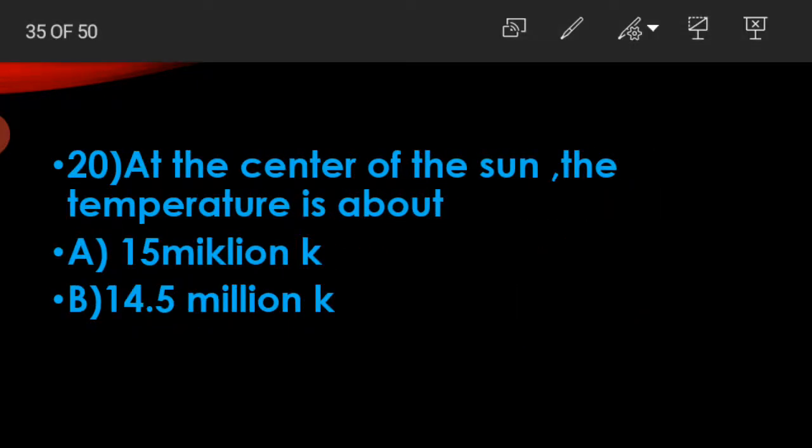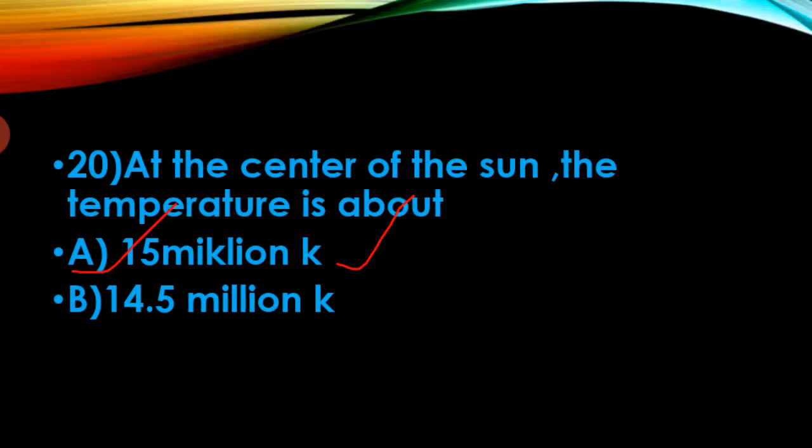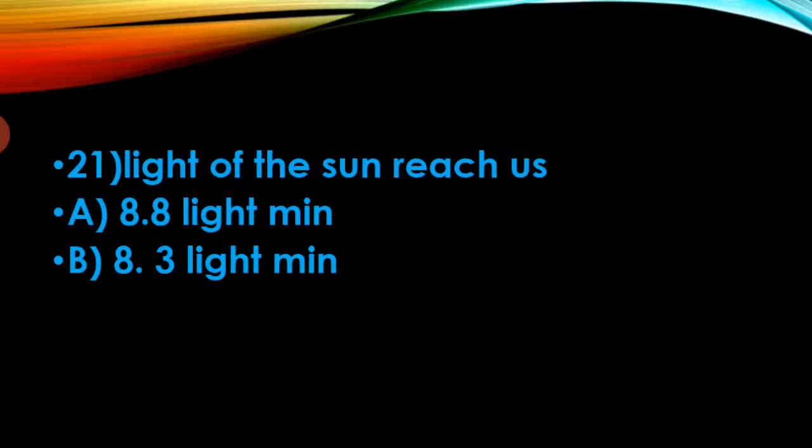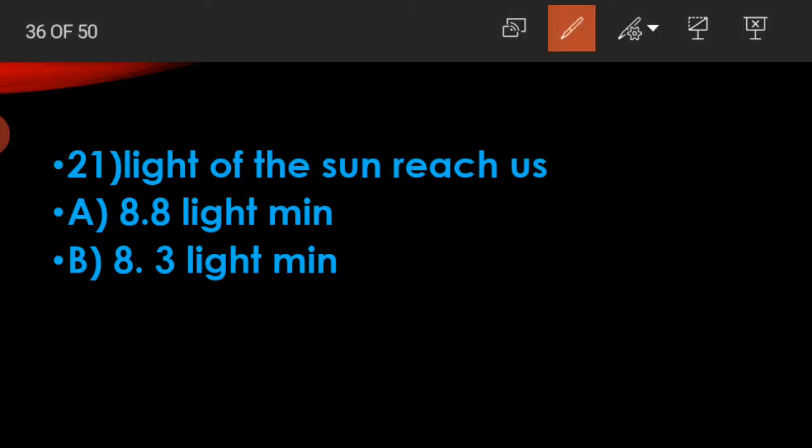At the center of the sun, the temperature is about option A, 15 million kelvins, B, 14.5 million kelvins. So the correct answer is 15 million K. Next, light of the sun reaches Earth in A, 8.8 light minutes, B, 8.3 light minutes. Correct answer is 8.3 light minutes.